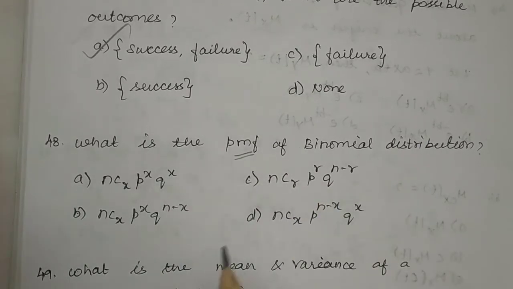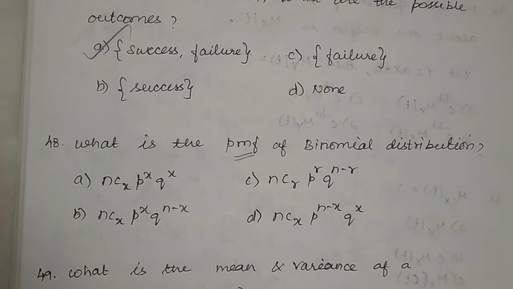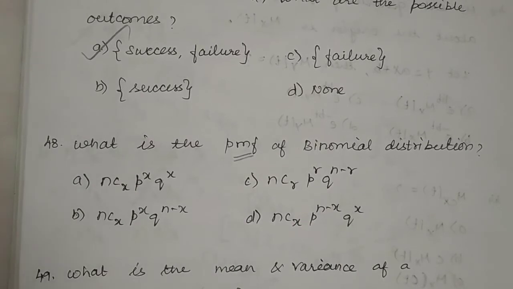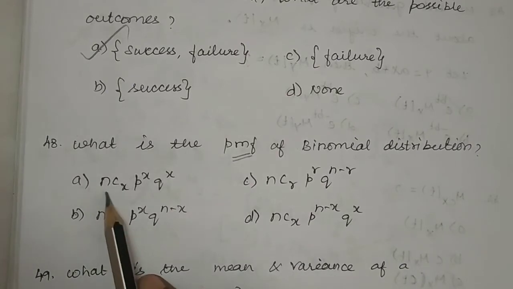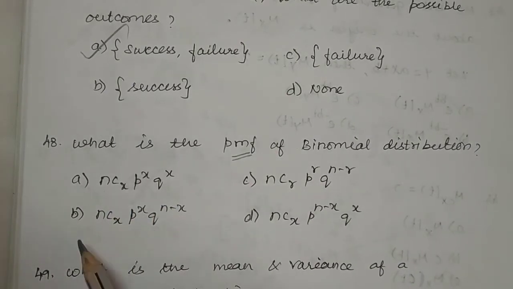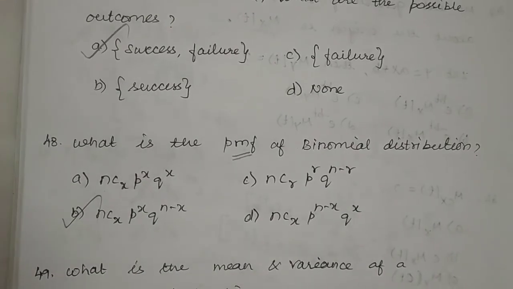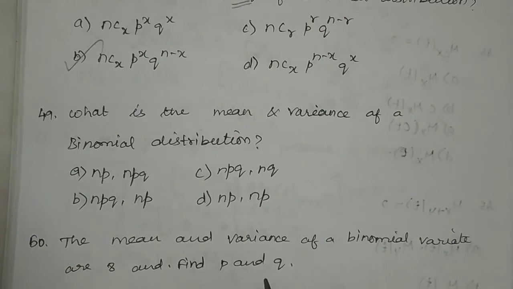Otherwise, if it is a continuous distribution, we'll be using the word PDF, probability density function. So here it is nCx p power x into q power n minus x. So option B.